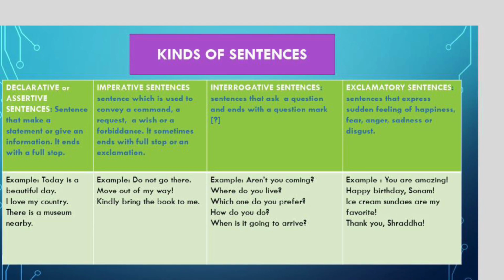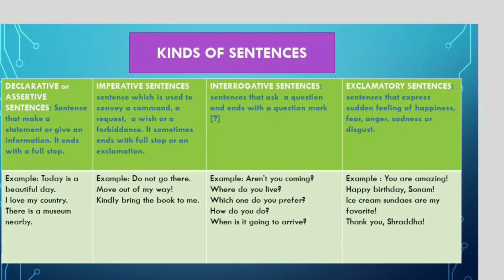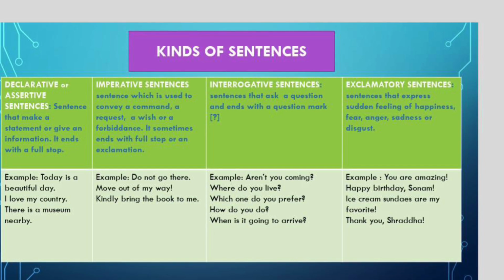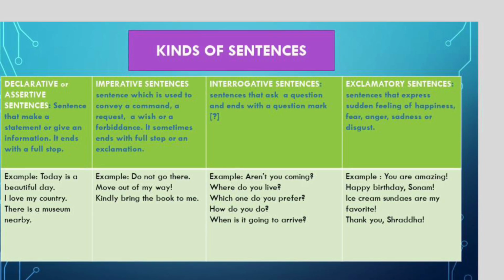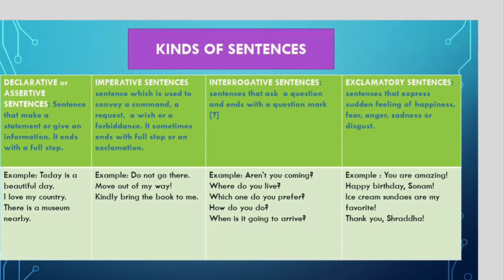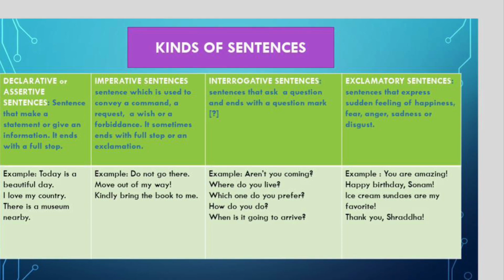Move out of my way. So you are commanding somebody to move out of your way. Kindly bring the book to me. You're requesting someone. So a request is also known as an imperative sentence. All right? The third kind of sentence is the interrogative sentence.